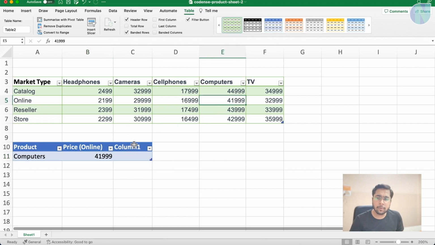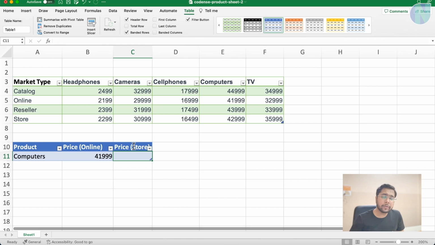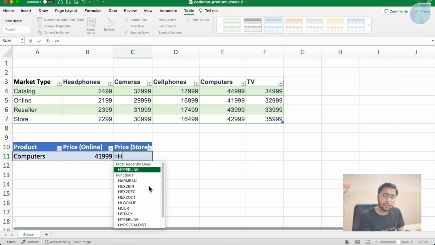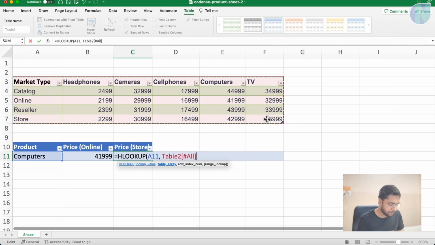Suppose I want one more price, the price in store. So how are we going to do that? Let's see once again. We will use HLOOKUP. I will click on this, then which value? This value. Then don't worry about what is coming up, like at the rate product or something. You can remove this and put the logic according to you. It is A11, it will work. And if Excel is calculating it itself, don't worry, that will also be okay.